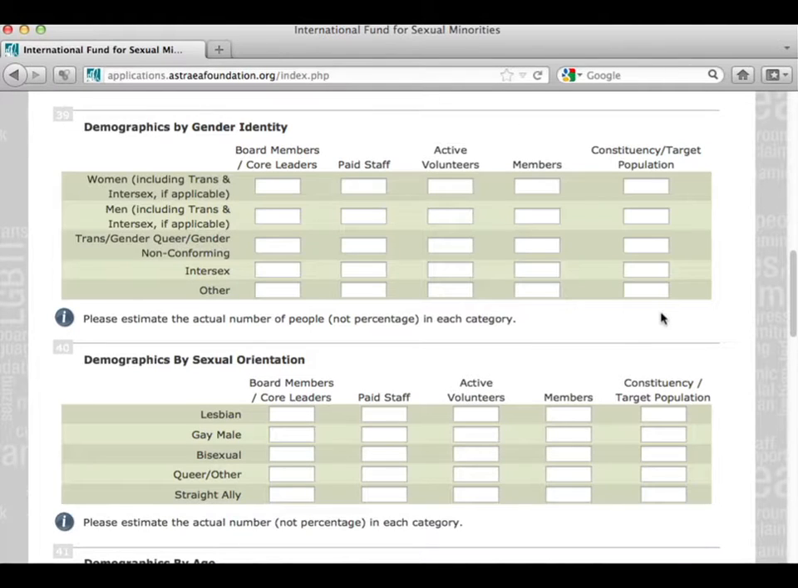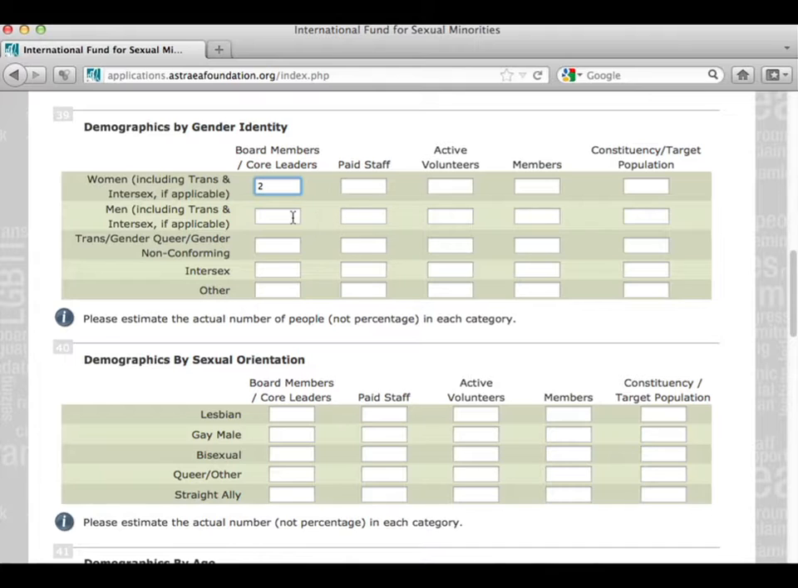Questions 39 to 45 aim to gather demographic information of your organization and constituency. Not all of the information is required. You can enter 0 if you have not collected such information. In each box, please enter the number of people, not percentages.